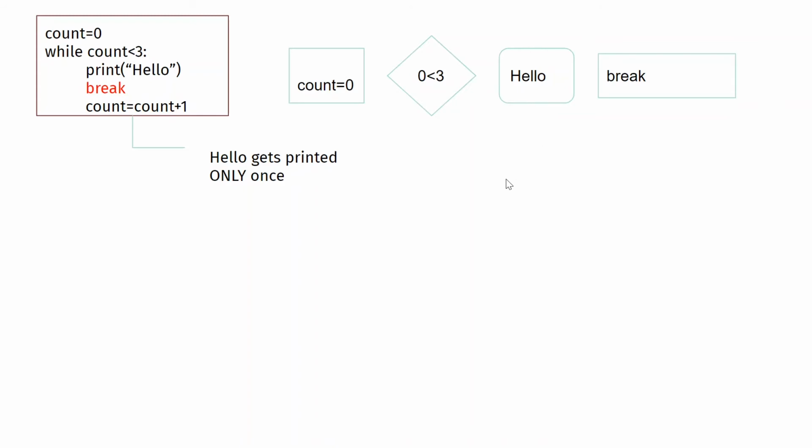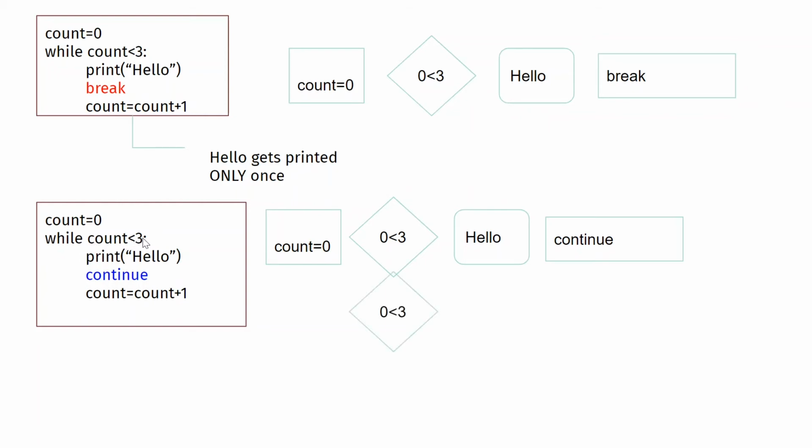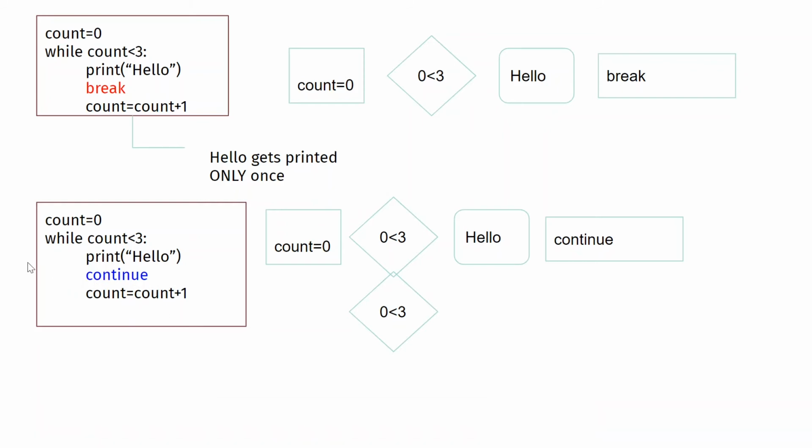Now let us look at an example for the continue statement. Here the same program except we have a continue in the middle. So you have count is 0, 0 is less than 3, and then you print hello. Then you see continue and the control goes back to the top. So again it checks if 0 is less than 3. Why is it checking 0 less than 3 again? Because we never did count equal to count plus 1. We didn't even see the statement. The moment we saw continue, we went back up. So this will check 0 is less than 3.